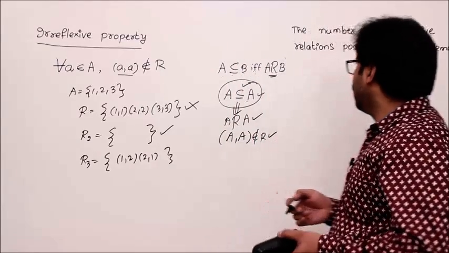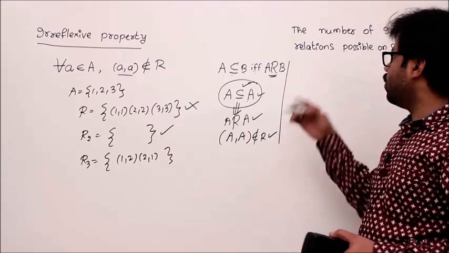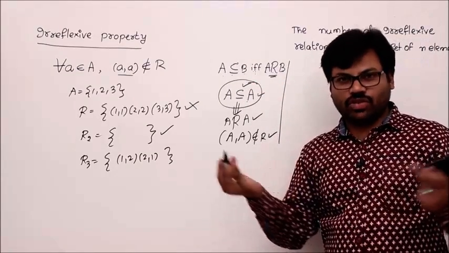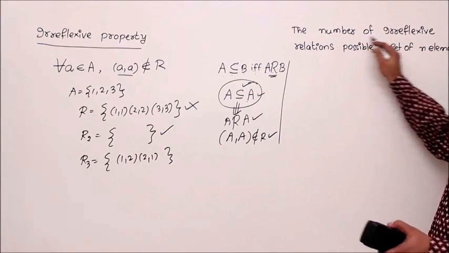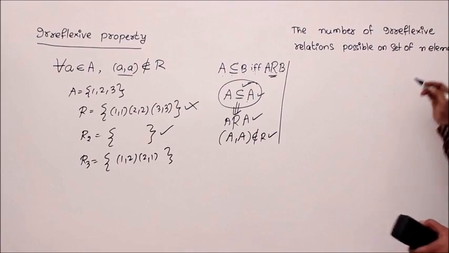Understand? Now we'll see some problems related to this irreflexive property. That is, of course, a counting problem. The number of irreflexive relations possible on a set of n elements.